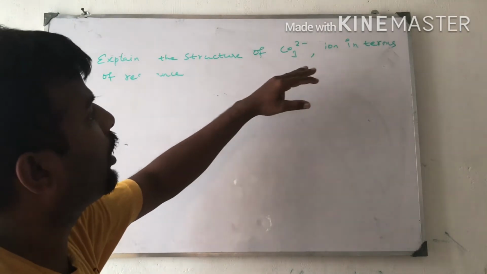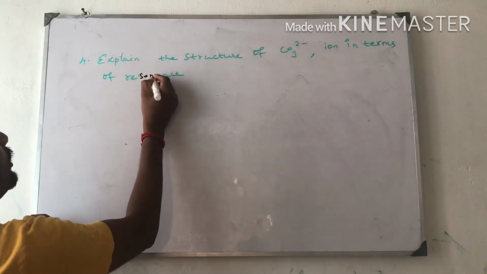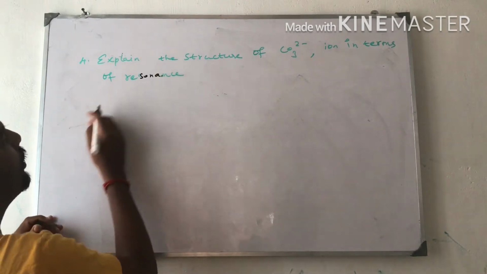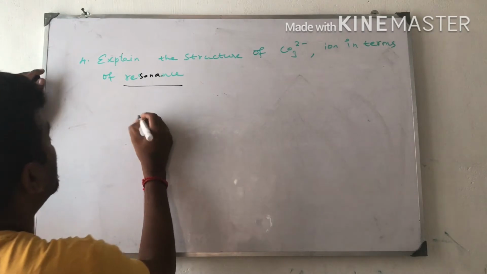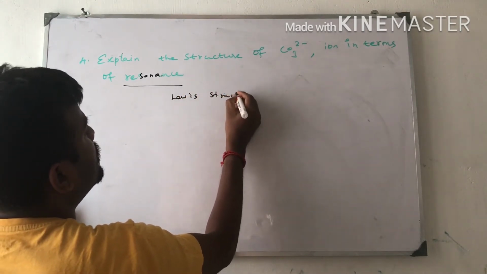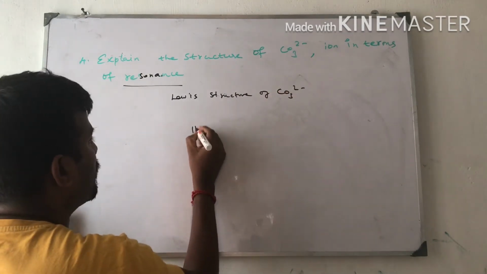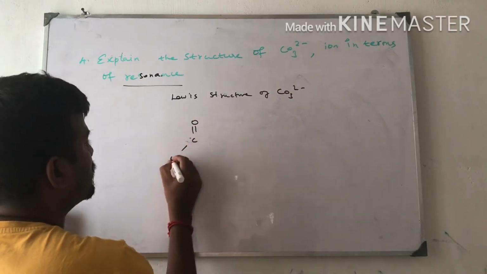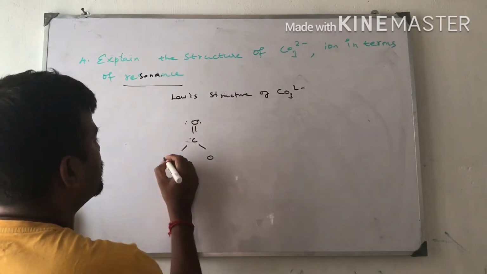Explain the structure of carbonate ion in terms of resonance. This is the question. Here I am going to write the Lewis structure of CO3 2 minus. Carbon double bond oxygen, single bond oxygen, single bond oxygen, with the valence electrons shown.